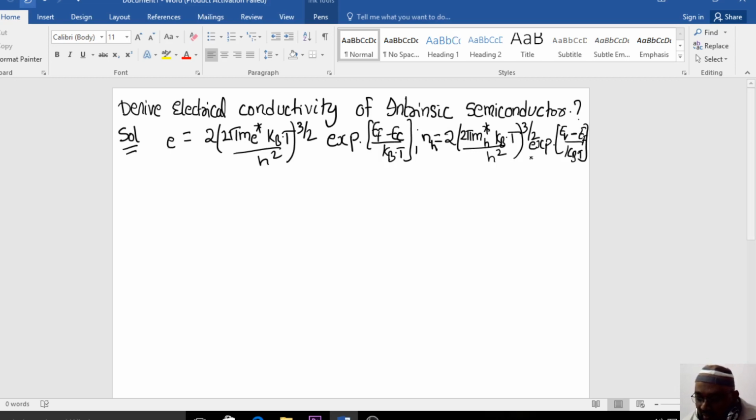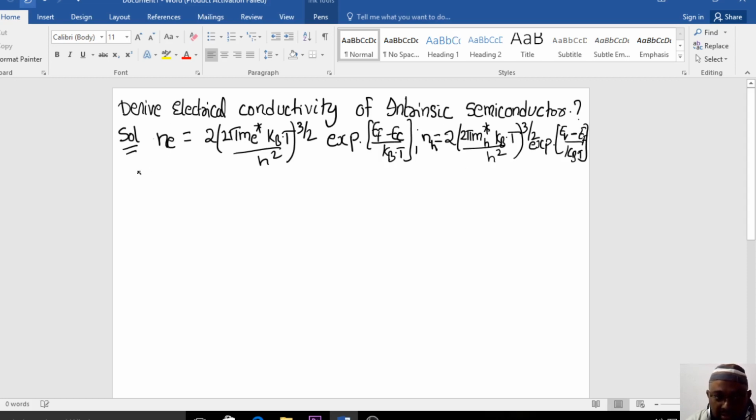Now when you talk about intrinsic carrier concentration, this is n_c, the density of electrons, this expression, and this is the density of holes. We already got these in the previous cases. In the examination, they will ask you to derive the electrical conductivity of intrinsic semiconductor. Now how will you perform this?